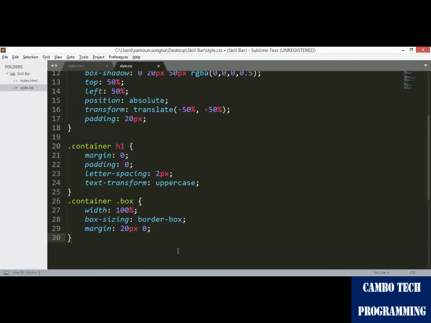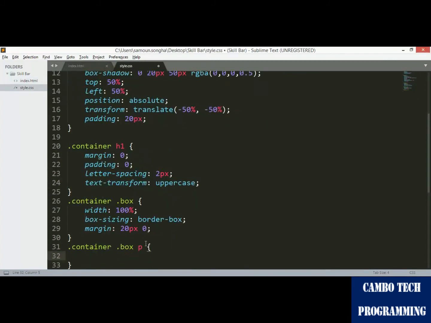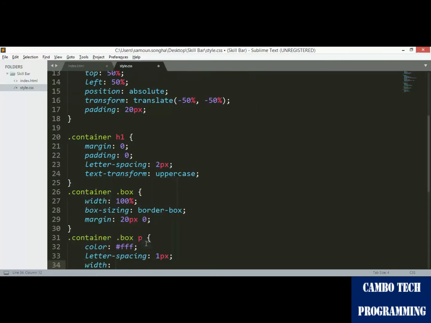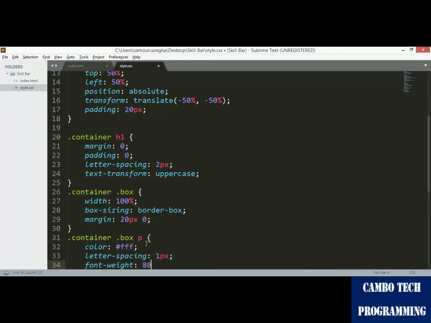So then we're going to style the name of the subject. It is inside the box, and it's the P text. Okay, the color is white, letter spacing is 1 pixel, and the font weight is 800, so it's a bit bold.